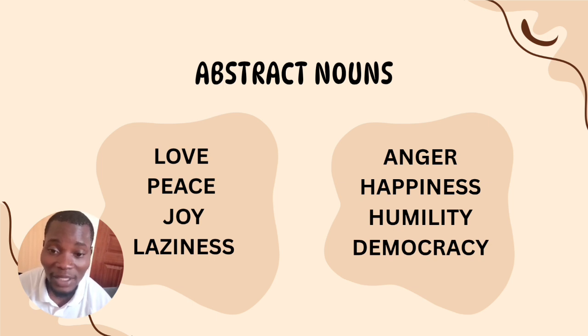Then you have happiness. You can see a happy person, but you cannot see happiness. You can say that someone is humble, but you cannot see the humility. You can say that there is democracy in a certain country, but we cannot see that democracy. So those are the abstract nouns. Those are the examples of nouns.